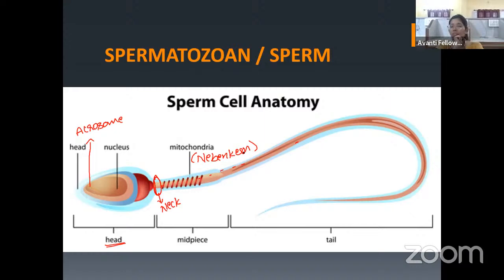Because of its function, we are calling this as like that, and the name of the scientist. Okay, so it has to get a lot of energy for the movement. So that is why this mitochondria or the nebenkern will be helpful for the movement of it. Okay, is it clear? I hope so.